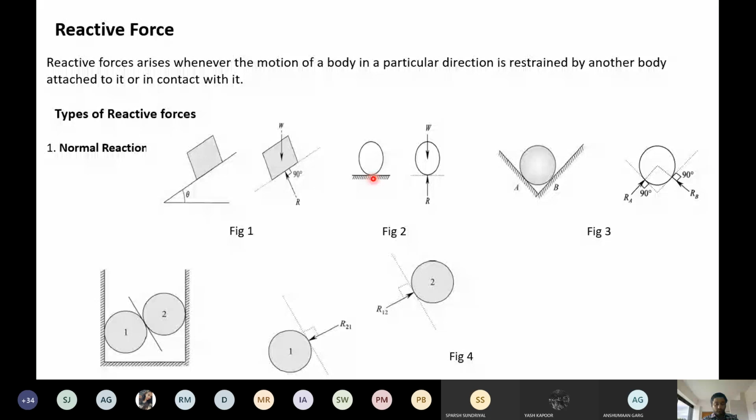Why is the reaction occurring? Because the weight is acting downwards. This is the sphere here, and due to this sphere, you can say this is the active force, the force due to gravity. W is acting downwards, and to make this sphere and the floor in equilibrium, the reaction force has to be there. So this is the ability of this sphere.